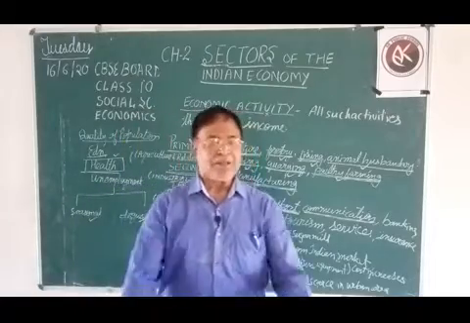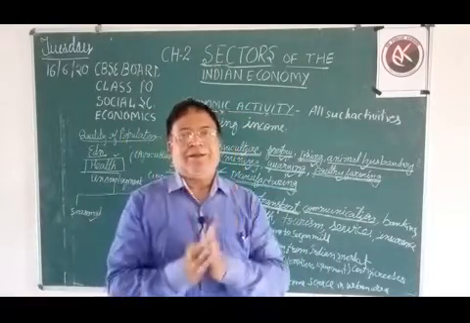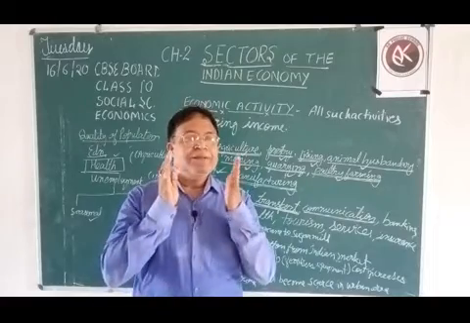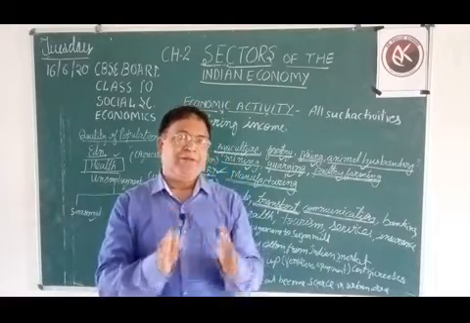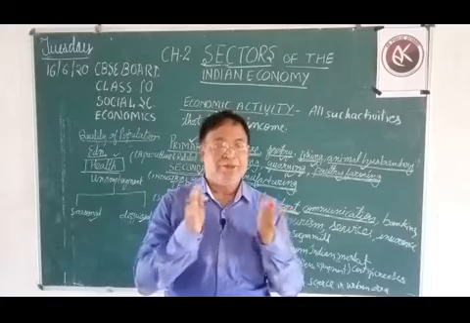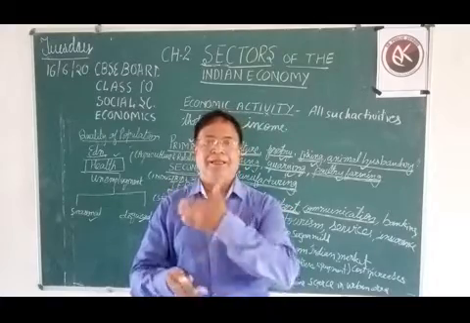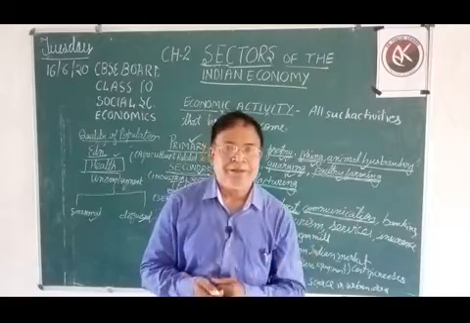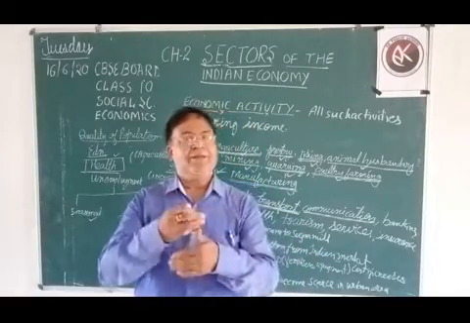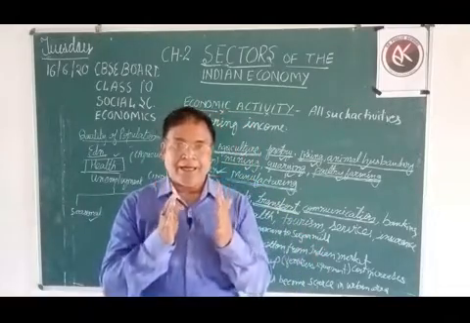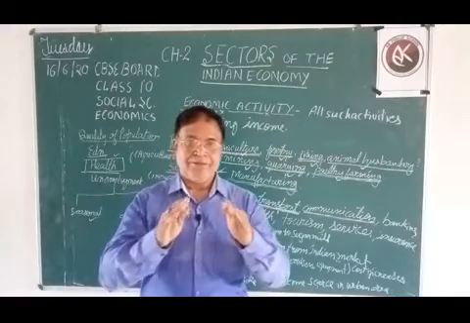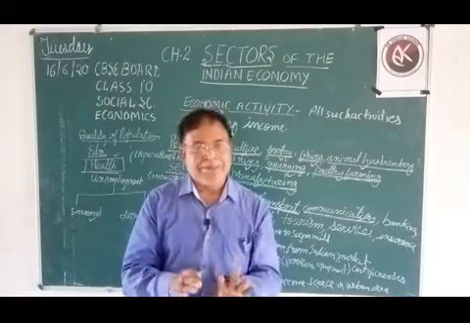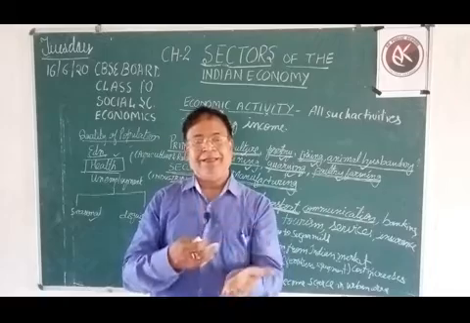Suppose from cotton we make yarn, and from yarn we weave clothes, and these clothes are consumed by us. Here cotton is a natural product, but we have done processing. We made yarn, it is manufacturing. We wove clothes, it is also manufacturing, and finally we get cloth.